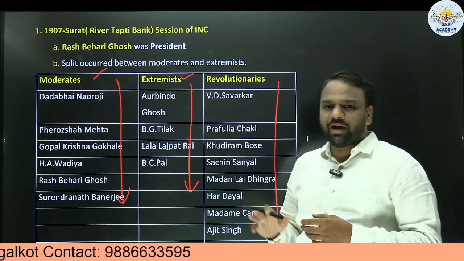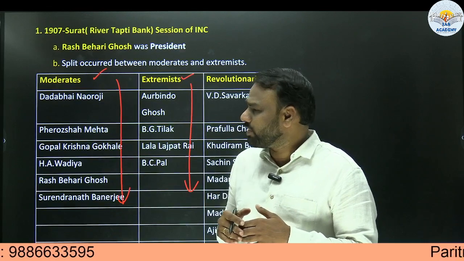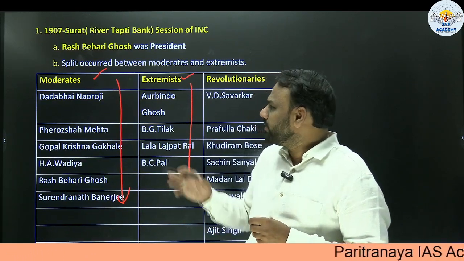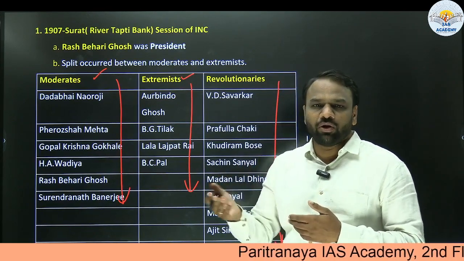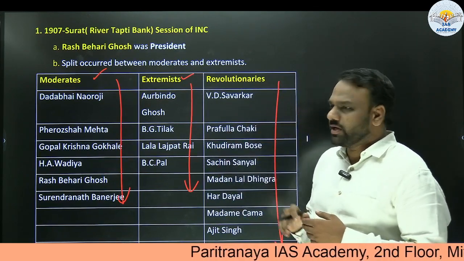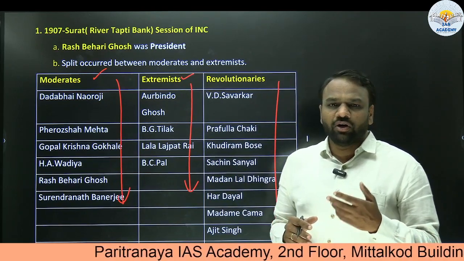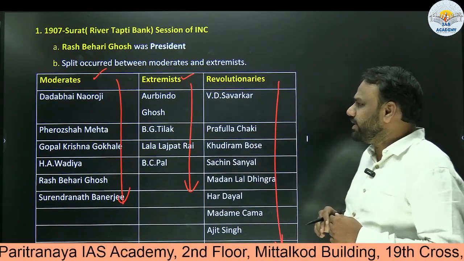When it comes to moderates, the methods used by them were writing petitions and making public speeches. Extremists had a different kind of ideology, for example boycotting. Whereas revolutionaries had a different thought. They thought of making bomb attacks and killing. So these were the methods used by revolutionaries.